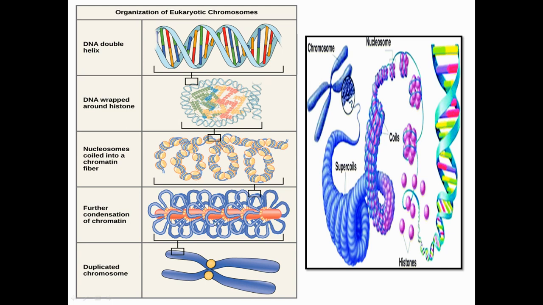And it is further condensed to form the chromosome structure. So that's how 1 meter long DNA is condensed to form a chromosome and fit into a micrometer structure, that is the nucleus.